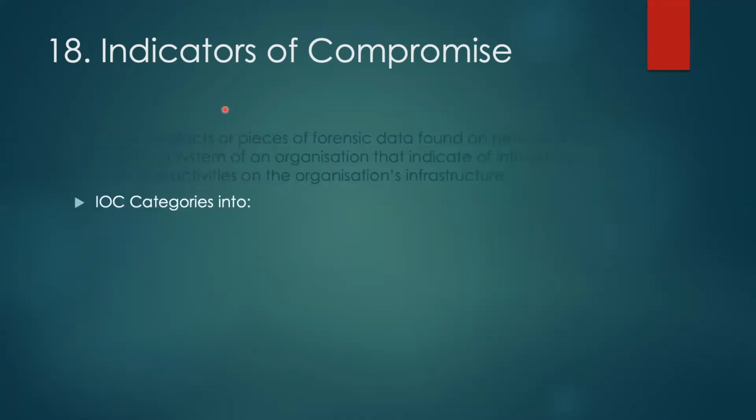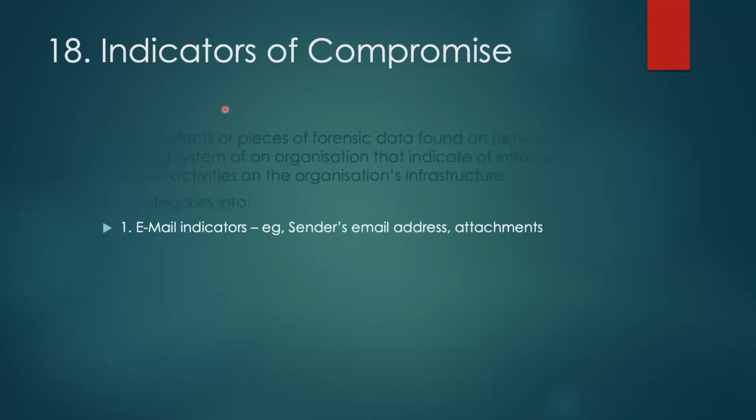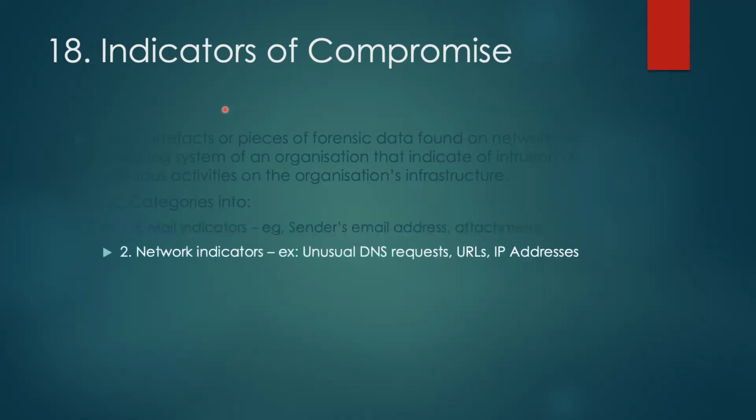Okay, the indicators of compromise categories which we have, the first one is the email indicators. So on the basis of email, sender email addresses, their attachments, we can identify that these can be the indicators of a compromise factor. Second is the network indicators, like unusual DNS requests or URLs or IP addresses trying to connect to a system or to a network. Then we should keep an eye on that particular one.